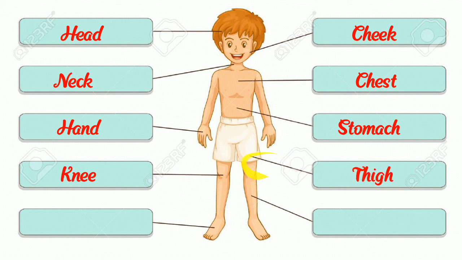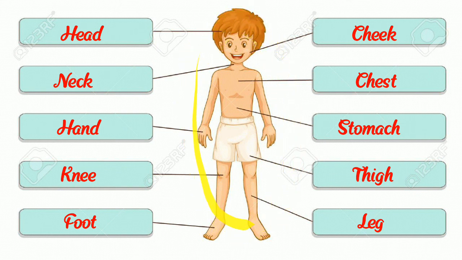THIGH, thigh. Then we can see our foot. We walk on our foot or feet. FOOT, foot. Then it is a leg. LEG, leg. So children, you all understand about our body parts.